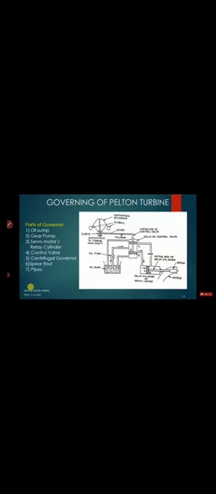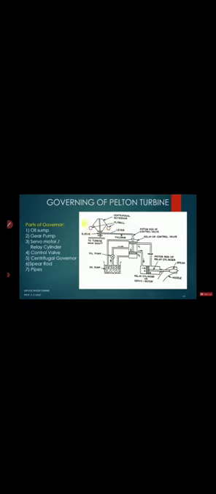When the load on the turbine reduces, the speed of the turbine increases. Okay, so we know load and speed are inversely proportional to each other. When load decreases, the speed of the turbine increases, and the increased speed of the turbine is given to the centrifugal governor. Now as the centrifugal governor speed increases, this fly ball will also move in the upward direction.